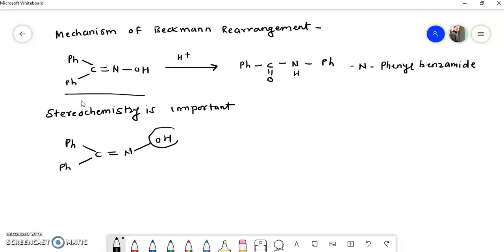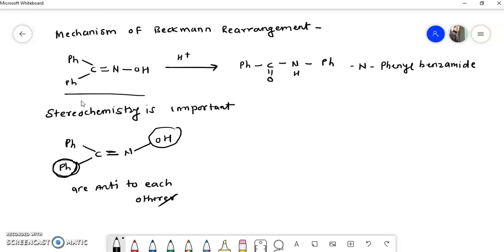We know that this OH group and this Ph group are anti to each other, so this stereochemistry is very important. Remember, the group which is anti to the OH group is the only one that matters, because it migrates in the mechanism.